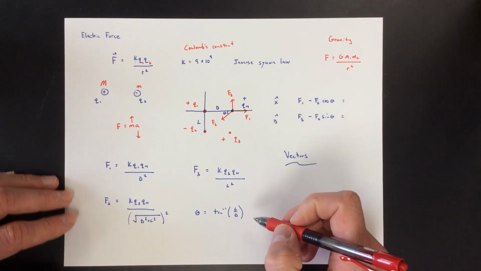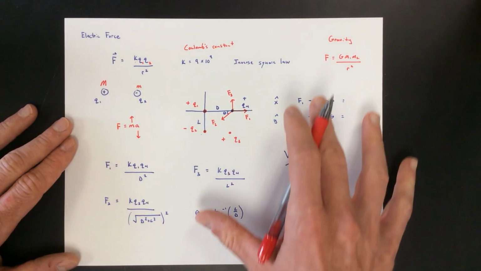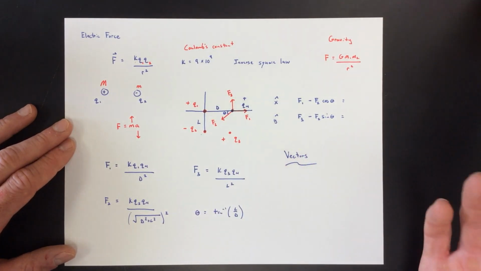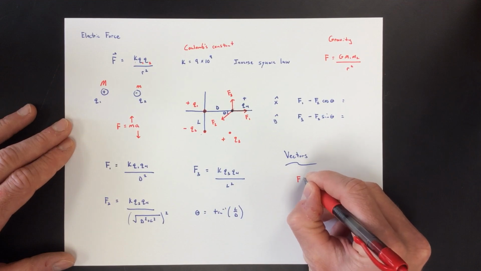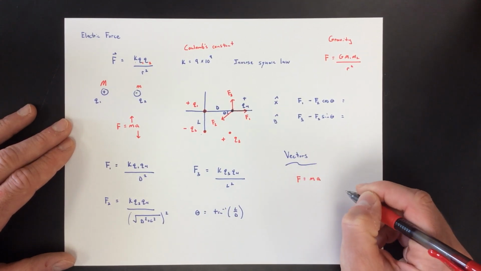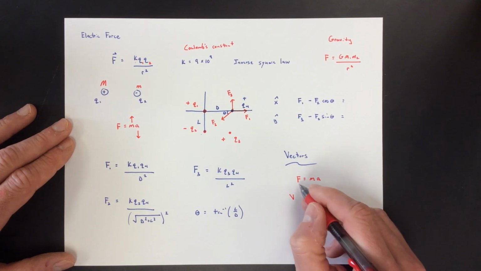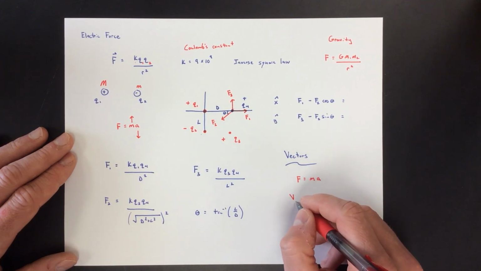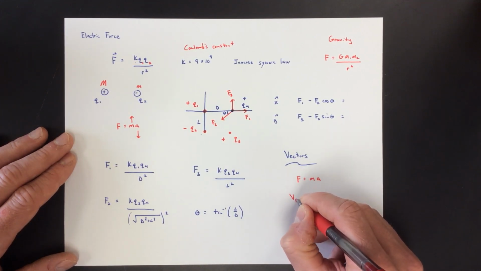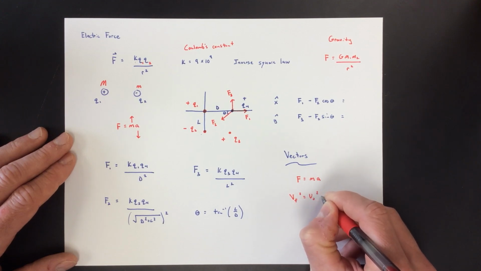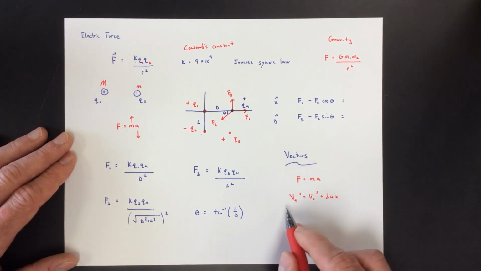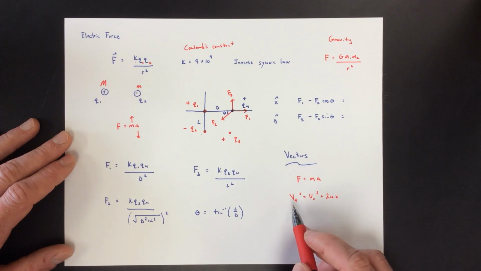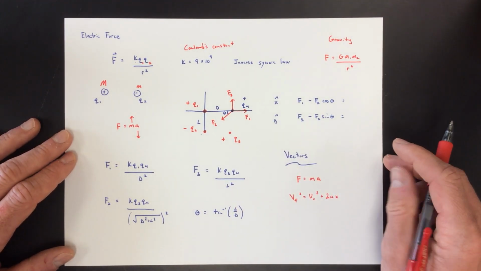Lots of things they do like to do stuff like this. They want you to use some of your electricity stuff to find the net force on something, and then use it to figure out how fast this thing is moving. Just remember, if you know the force and you know the mass, you can figure out the acceleration. If you know the acceleration, assuming it's a constant force, which is not always the case, then you could even use the v squared equation to figure out how fast it was moving after a certain distance and so on.